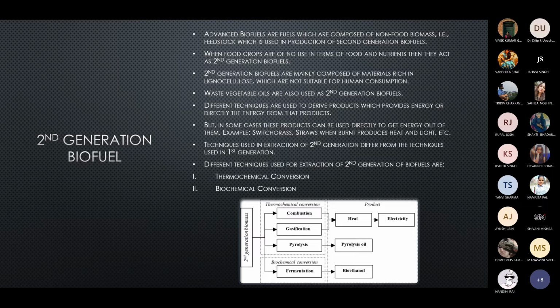These techniques are generally divided into two types: the thermochemical techniques and the biochemical techniques. Thermochemical techniques are of three types, which are combustion, gasification, and pyrolysis. Combustion and gasification mainly depend on heat. The process of heat is involved in it, by which electricity is then produced. And in pyrolysis, the oils are extracted with the help of this process. And in biochemical conversion, fermentation is done, via which bioethanol is extracted.